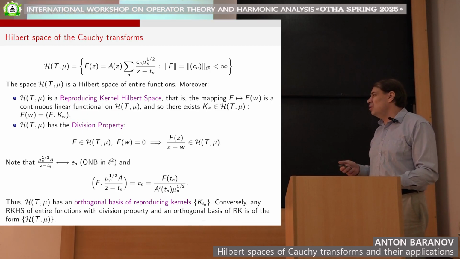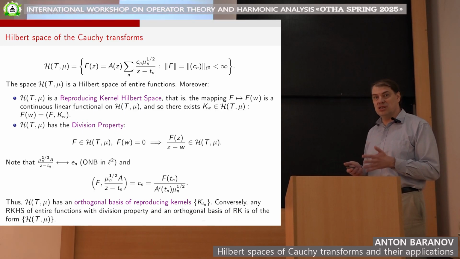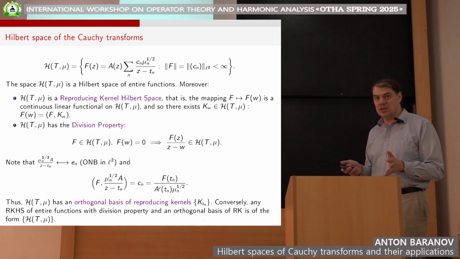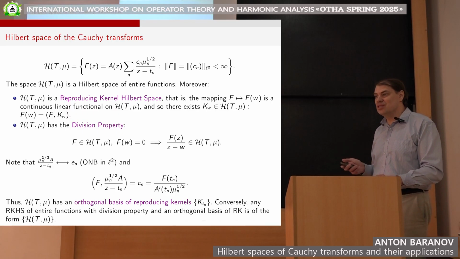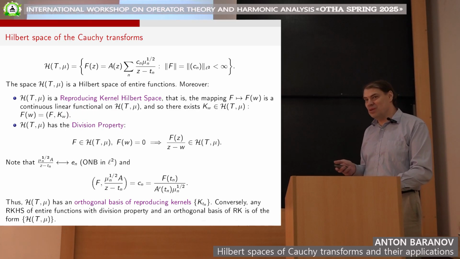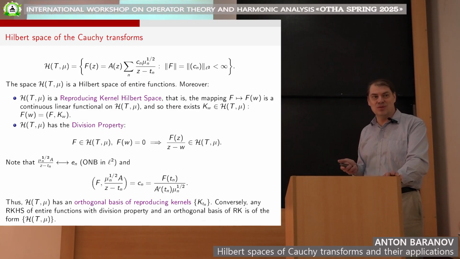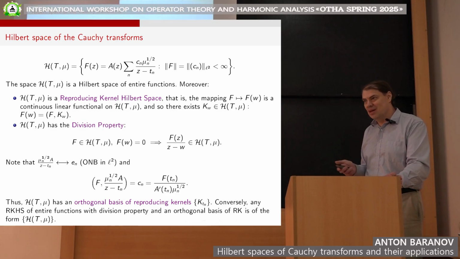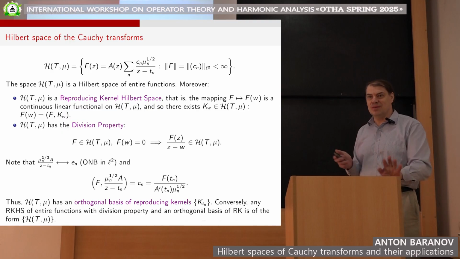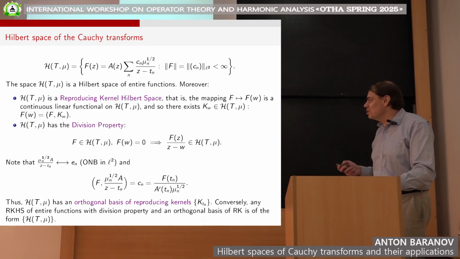So we see that our space has an orthogonal basis which consists completely of reproducing kernels, which is actually quite a rare situation. In the case of spaces of analytic functions, usually they do not have an orthogonal basis of reproducing kernels: Hardy, Bergman, etc. It's never possible.